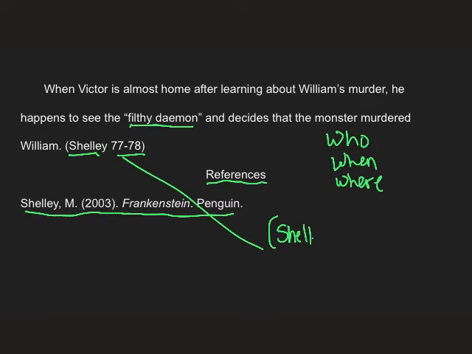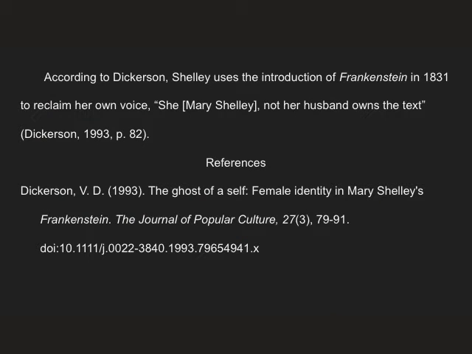Shelley, followed by a comma, followed by the year, followed by a comma, followed by the page number, which is indicated by a p for one page, or pp for two or more pages, and then the period after the parenthetical, and not before. A sentence only needs one period. So let's look at this example.